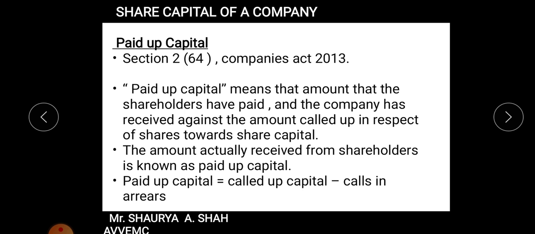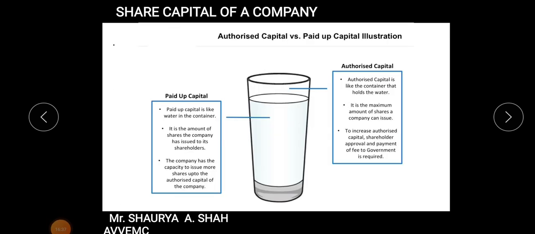Now, for example, if I had called up 7 rupees, but I received only 5 rupees from the shareholder, what is my paid up capital? 5 rupees, that is 7 minus 2 rupees. So that will give me 5 rupees, and 2 rupees is my calls in arrears. Fine. So I hope it is clear to each and every student. This is known as your paid up capital. So paid up capital we have completed.